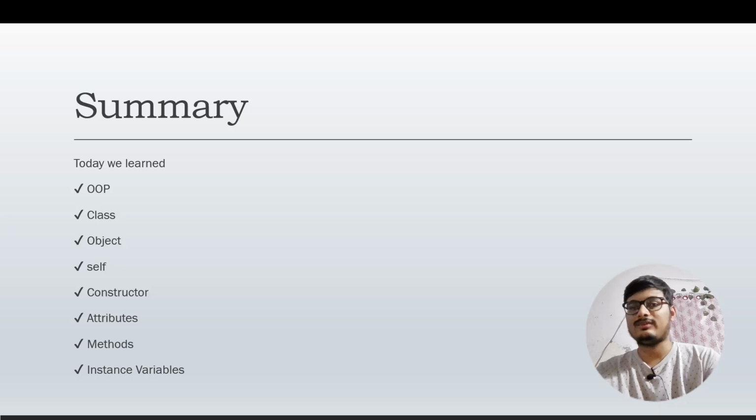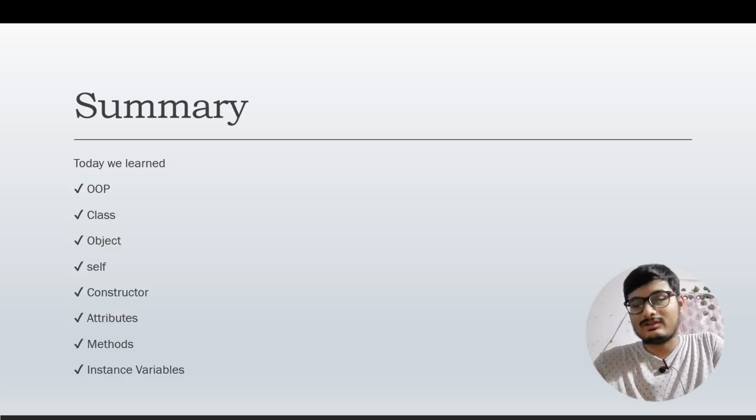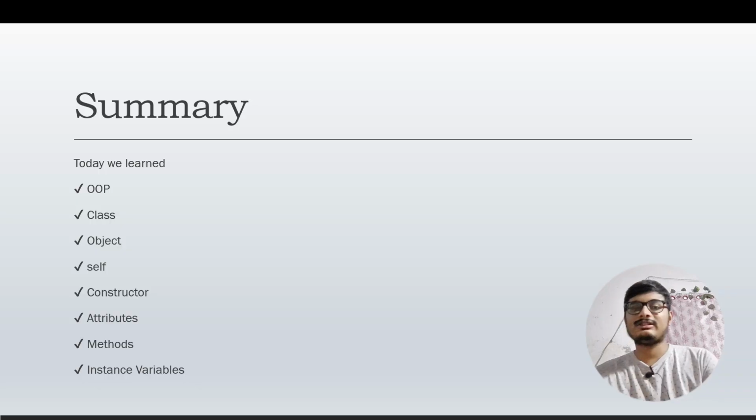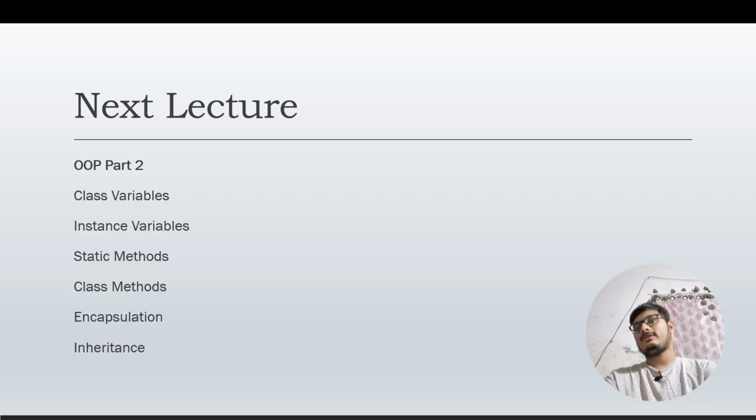So, summary of the chapter. Today we learned about OOPs. In this lecture we learned about classes. How do we create classes? What are the uses of classes? We learned about objects, like every object has a class, and how do we create an object. We learned about the use of self. Why do we use self? We also learned about constructors, attributes and methods, and also instance variables. Okay, so this was part one.